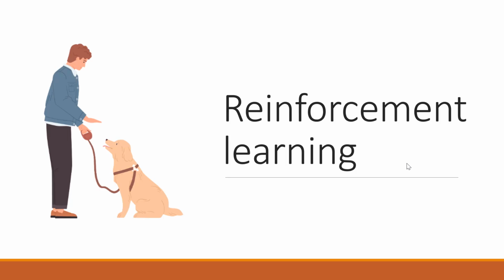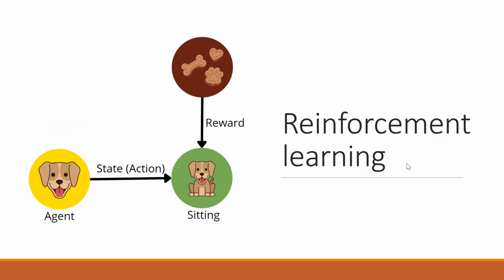We can relate reinforcement learning with the help of an example of training a dog, where the dog will act as an agent. Say we are training a dog to perform a task, for example to sit properly. How will we do this? The dog will perform some operation in an environment, and based upon this operation we will reward the dog with, for example, biscuits or cookies. In the same way reinforcement learning also works.